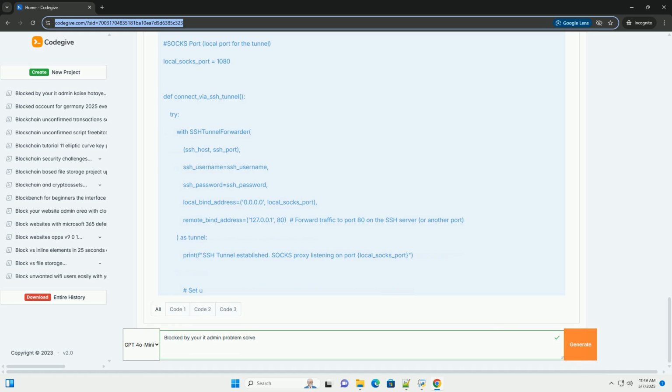Respect security policies. Always respect the security policies implemented by your organization. These policies are in place to protect the system and the data stored on it. Stay informed about the security risks associated with bypassing security measures. Document everything.